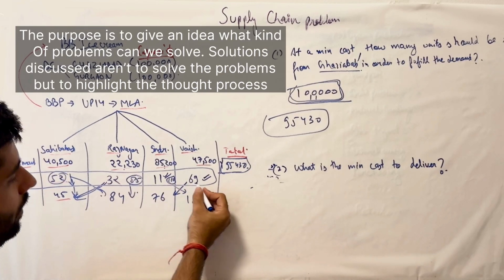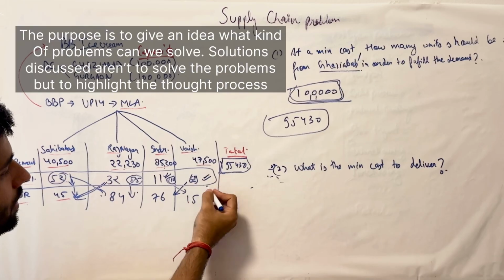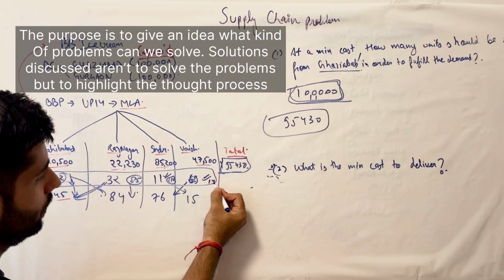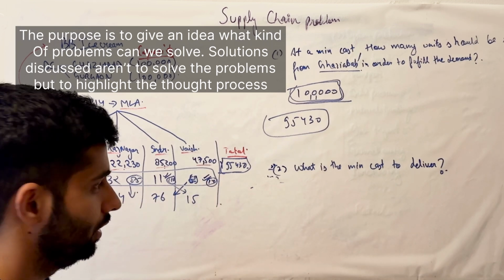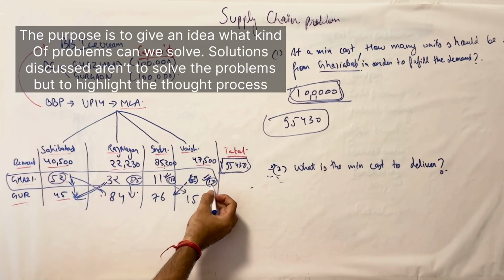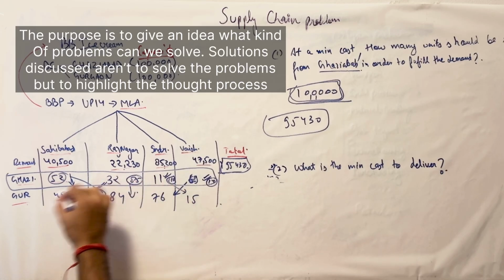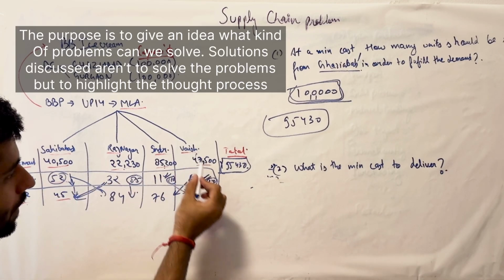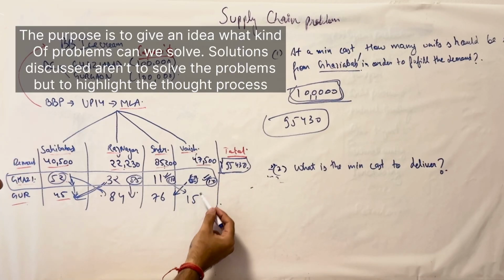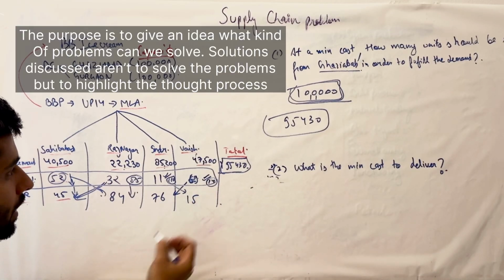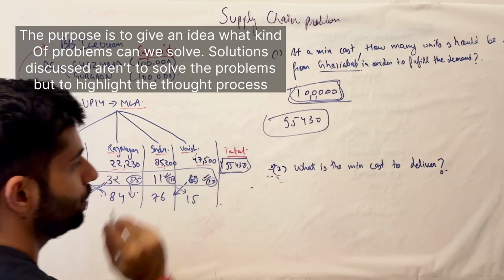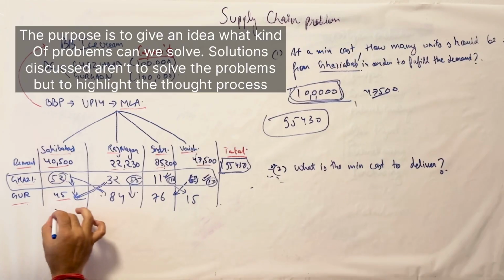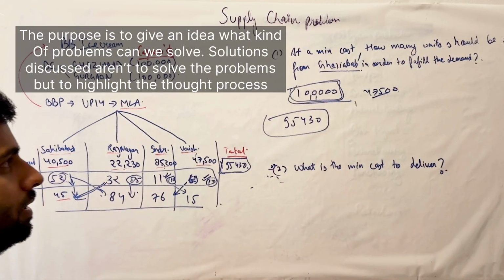And just imagine after that, the 69, we'll keep 69 here, but this is the only number that eventually was smaller. Let's say this was 14. Now you need to figure out how much, so this is the only number that's the smallest across all of this, right? So we need to figure out how many can we send from Ghaziabad to Vaishali, because this is the lowest loop. Between these two, this is the logical thing to select, right? So instead of the 100,000 that you're sending right now, you would only send 47,500, and the rest you will send from here. So this is the kind of problem.